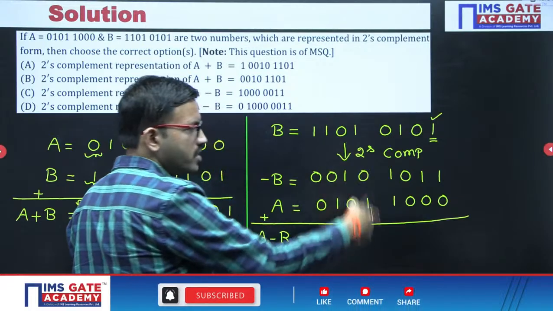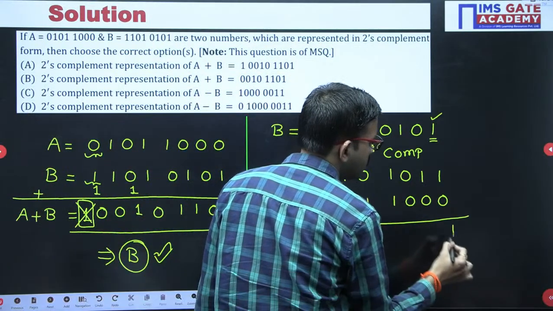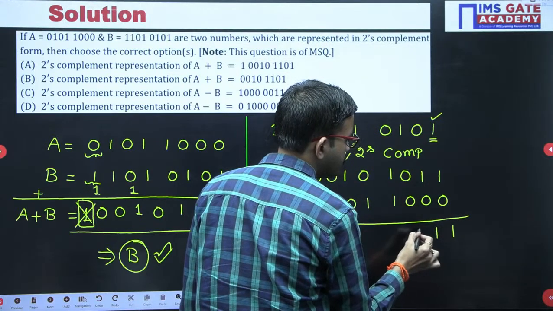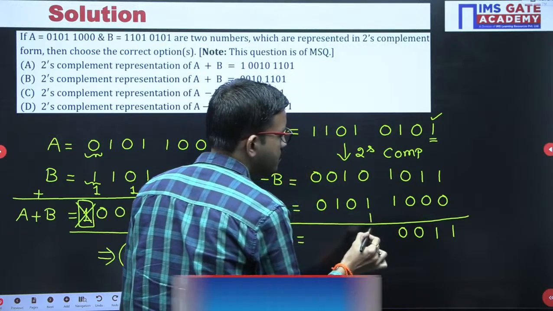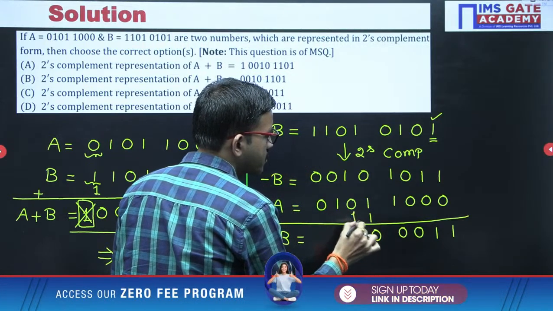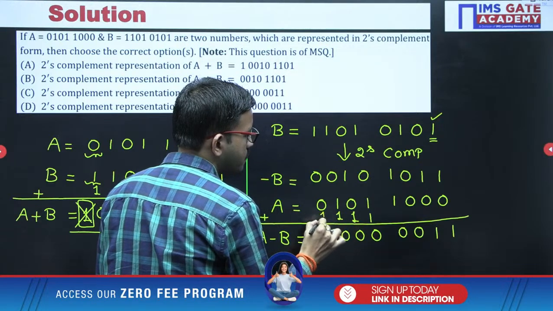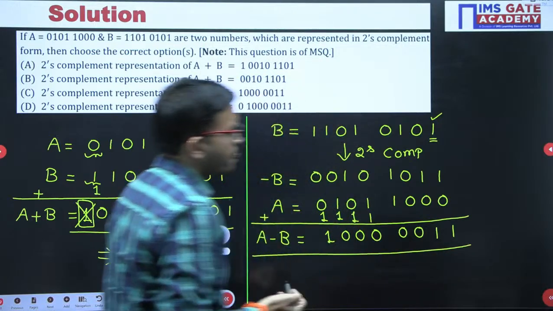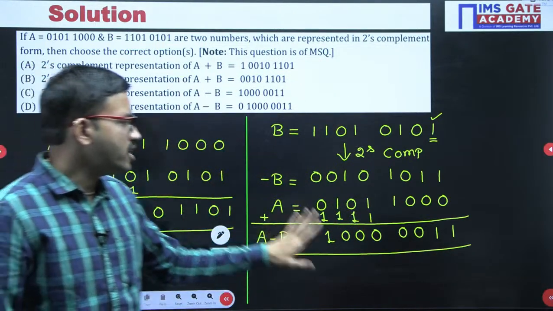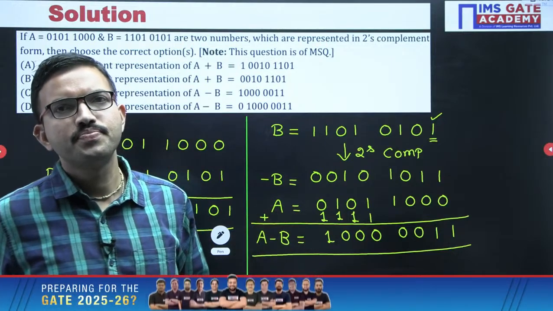Okay, now just like here, you can perform the addition. 1 plus 1, 2. Sum is 0, carry 1. Sum is 0, carry 1. Sum is 0, carry 1. Here you are getting this. Now tell me, the moment you are getting it like this, whether this is correct or not. Medha, you can confirm now.